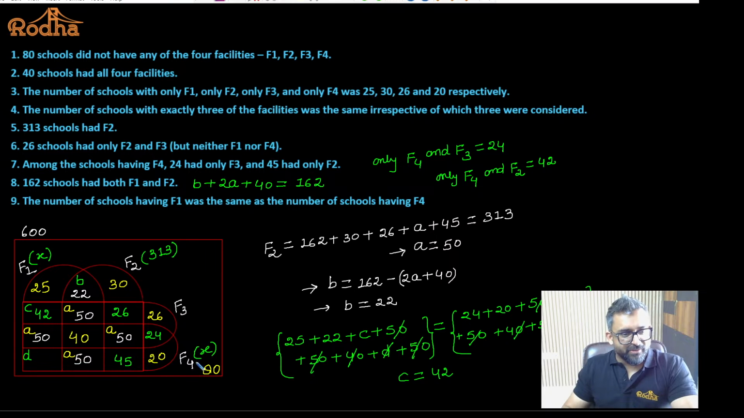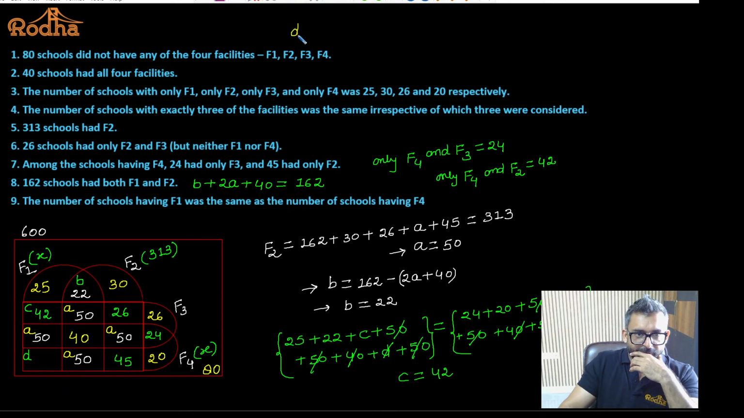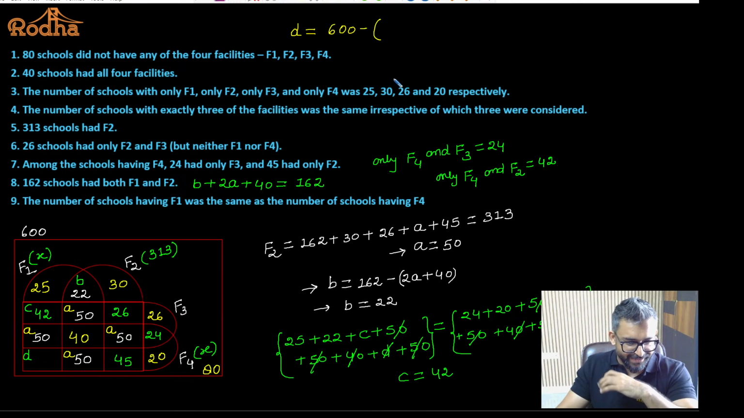Okay, and now the moment you get the value of C, you can get the value of D also. What is the value of D? Tell me, how do we get the value of D? Can anybody explain how we get the value of D? D can be calculated by subtracting everything from 600. Do you agree with this?